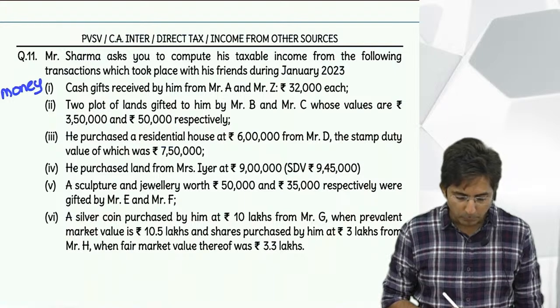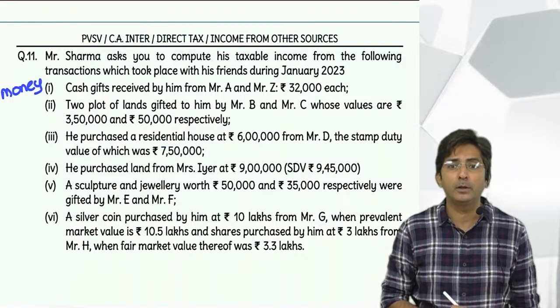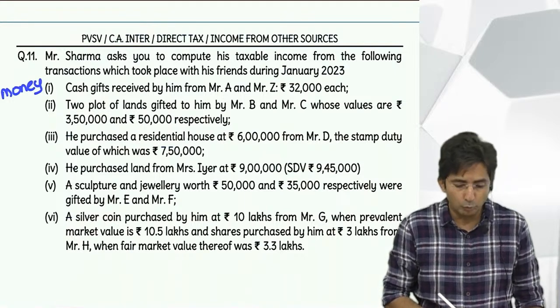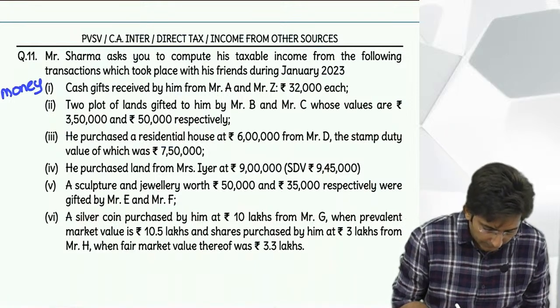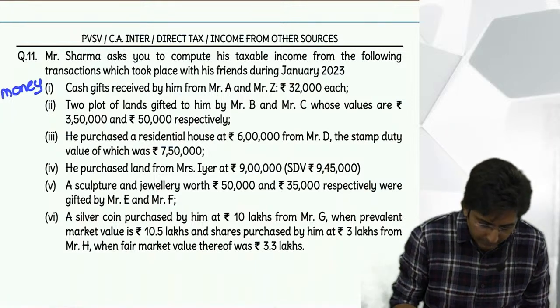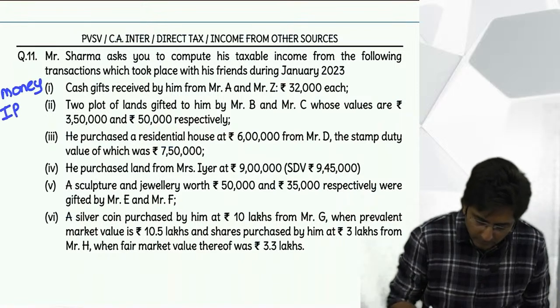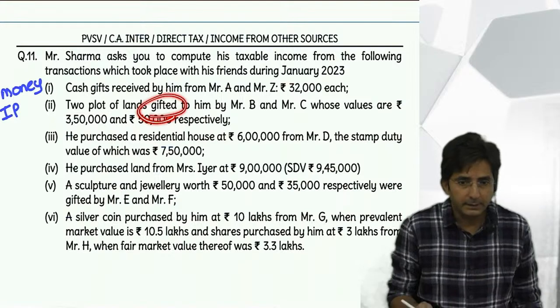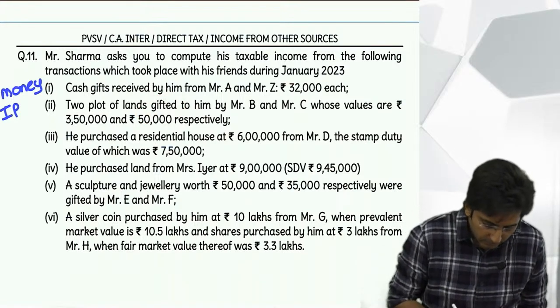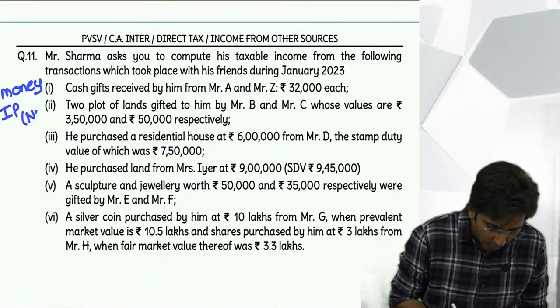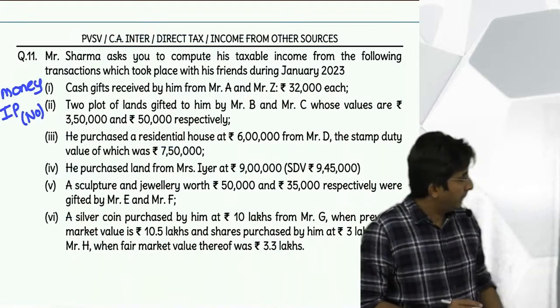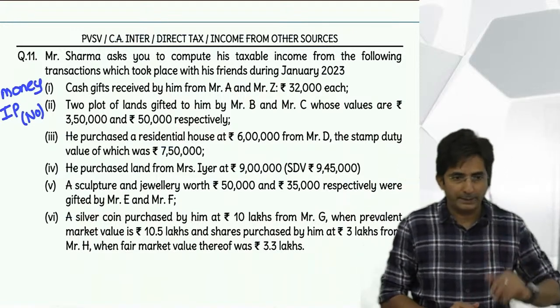Then two plots. Is a plot movable property or immovable? A plot is land, so it is immovable property. Is it totally free or at low price? Here it is written gifted, which is for no price. So I am just writing in short: IP means immovable property, no price.